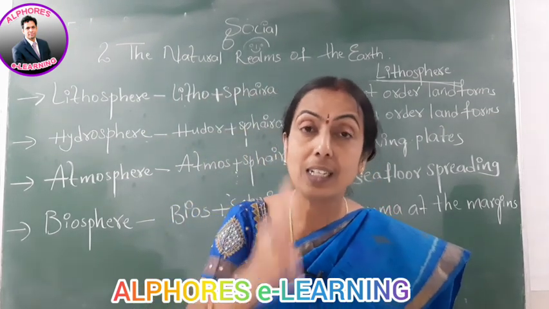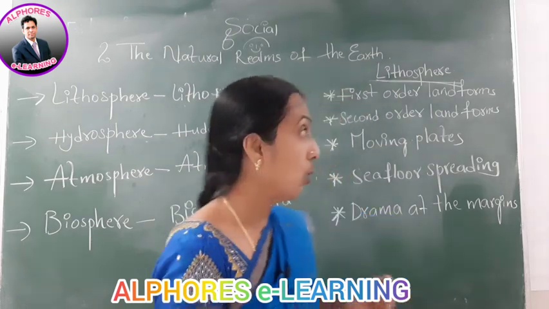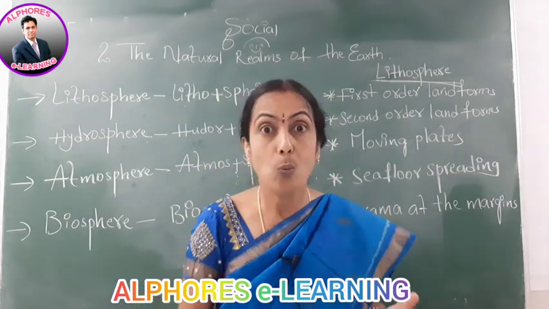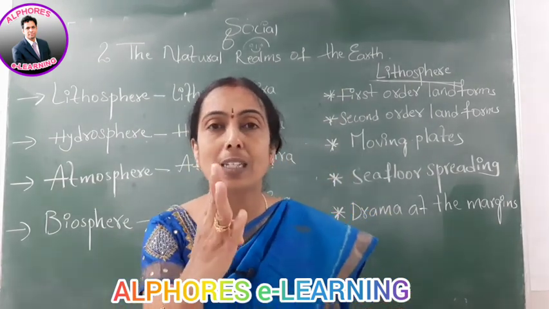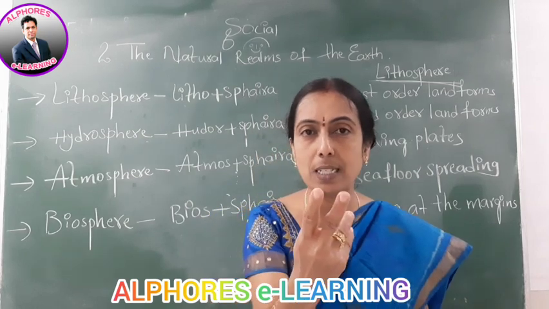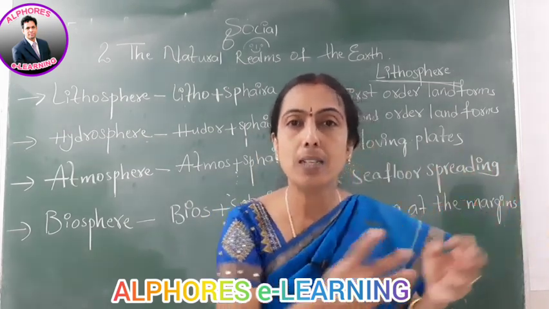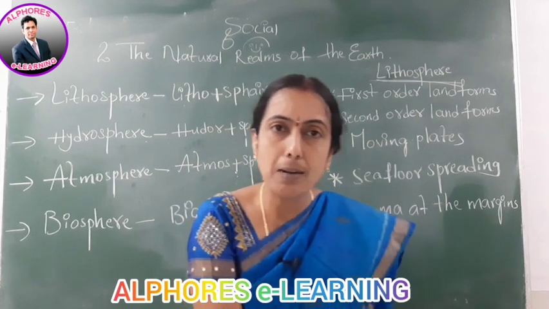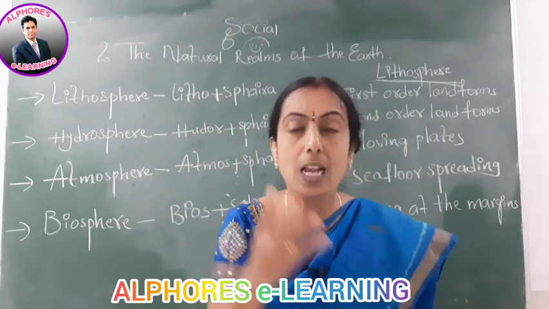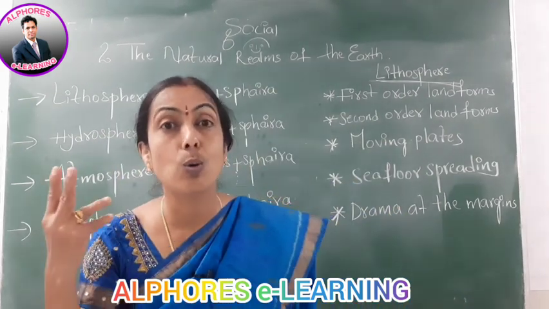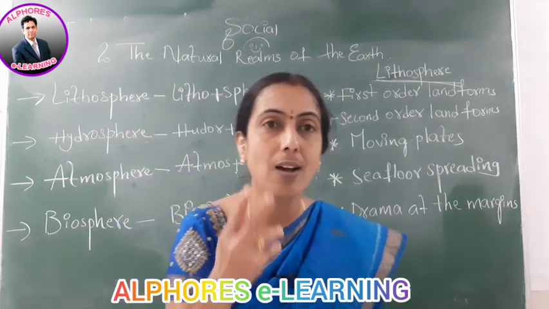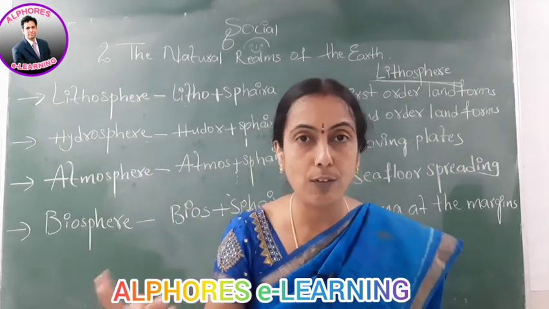So, when that crust, which we now call the lithosphere, was formed, on that crust only two features were present: landmass and water mass. That landmass was called continents and that water mass was called oceans. So, these are called first order landforms.